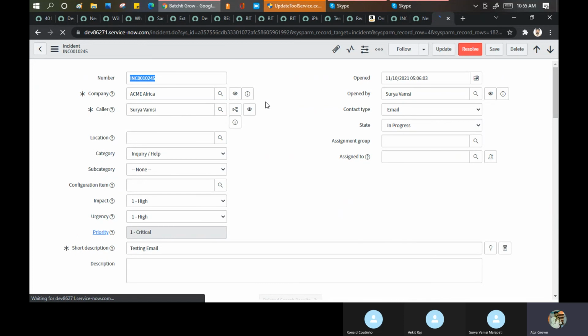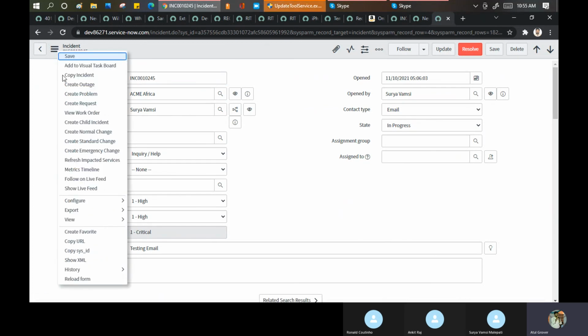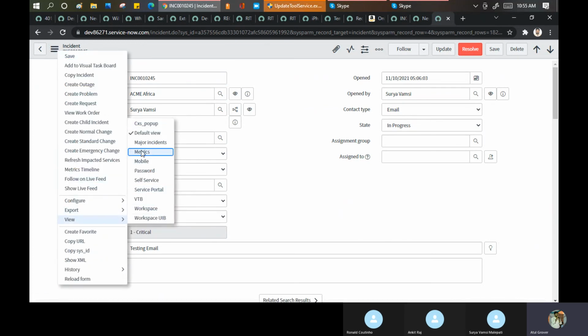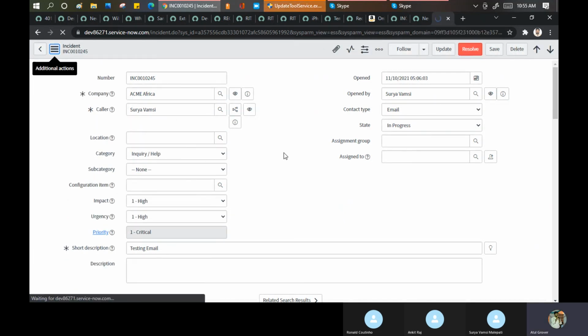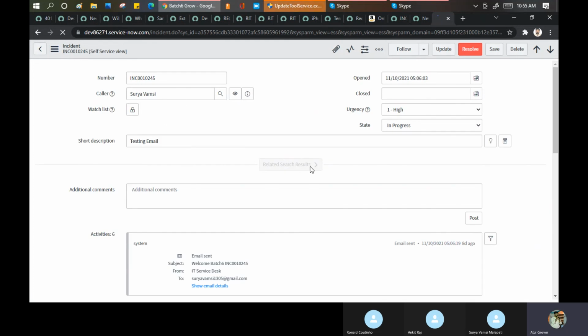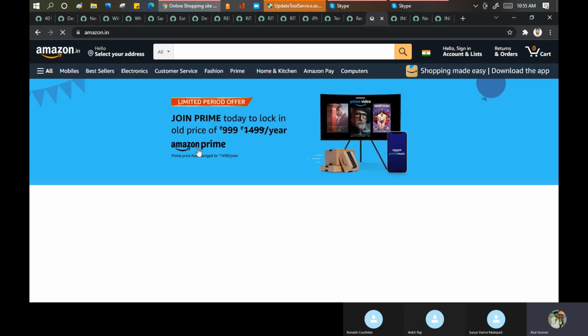Now you're able to see a lot of fields here. I go here, click on the view called self-service. See, this is the ESS view, employee self-service. So a view is basically a way to display the fields to a particular person. Maybe when you order something from the Amazon website, there's a view set for you.